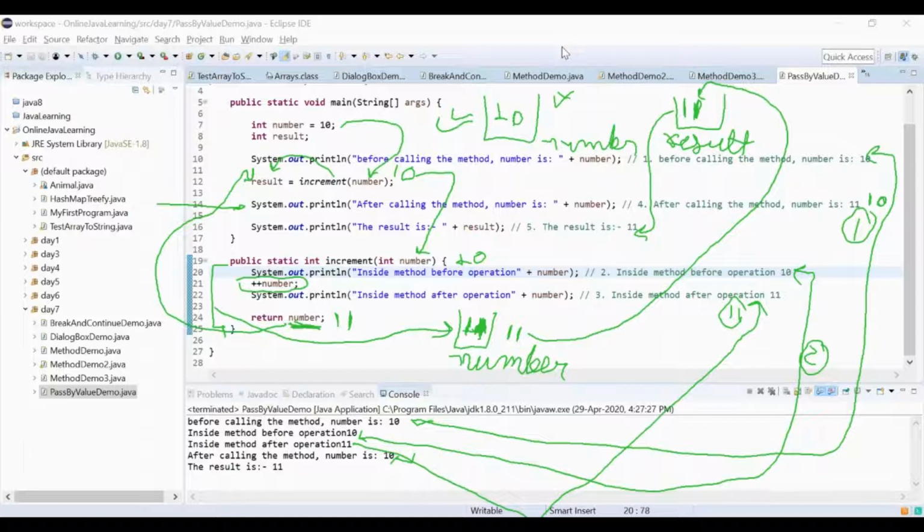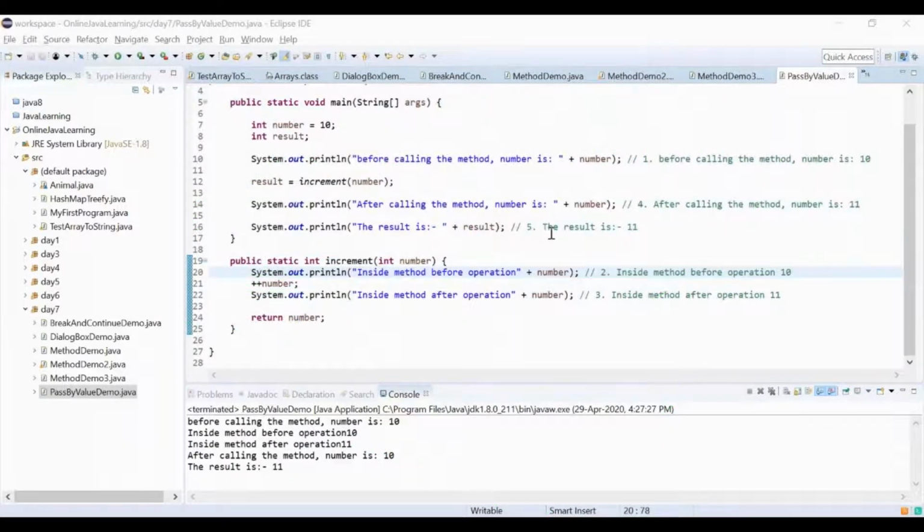So basically, what I understand is that when we get inside the method, everything there gets executed, and whatever value is there is going to remain there. That value is not going to come into the main method and replace anything. It can come to the main method, but only into the holder we have given. This number value has come from here to the main method's result container, not into this container.